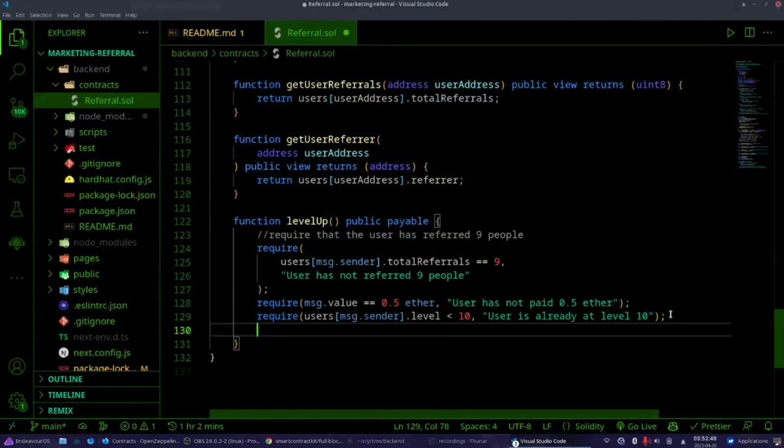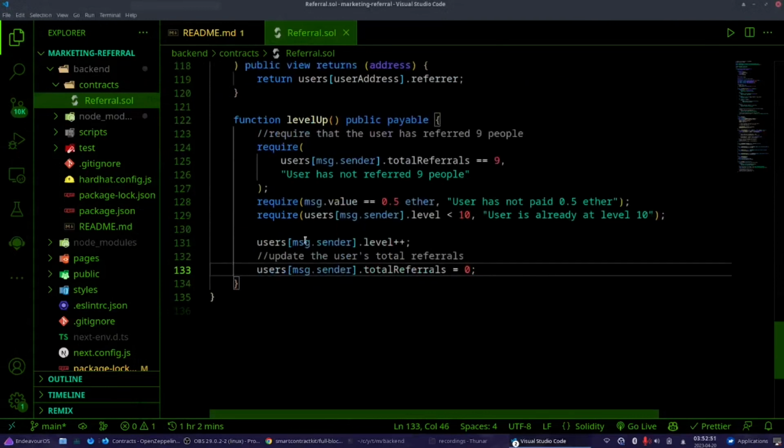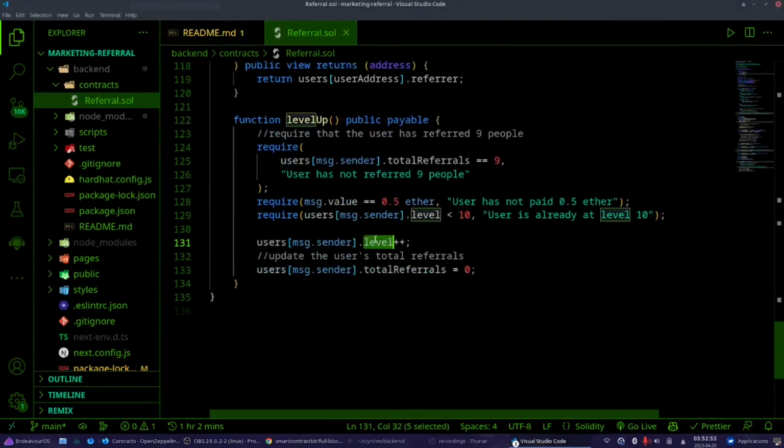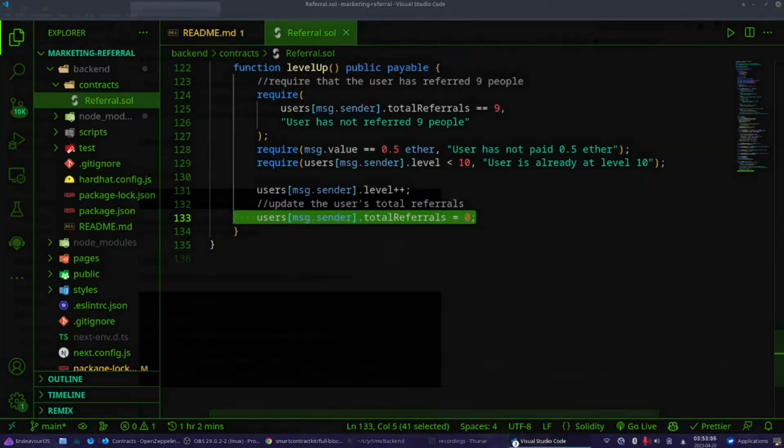After all checks are complete, I want my user to level up, and I want to reset the user's total referrals, so that he or she can start referring 9 people.